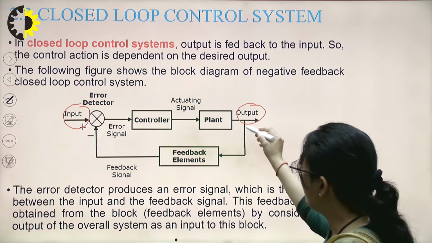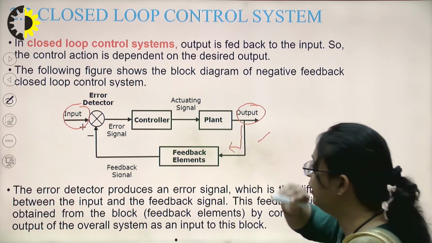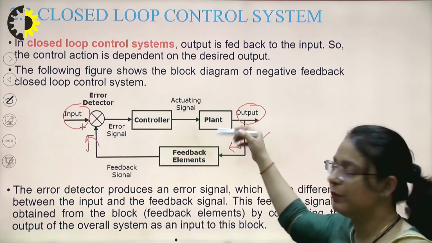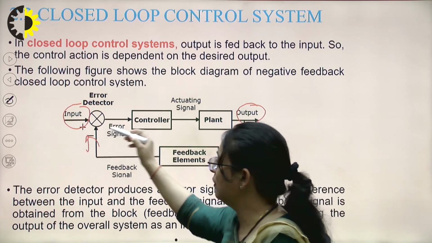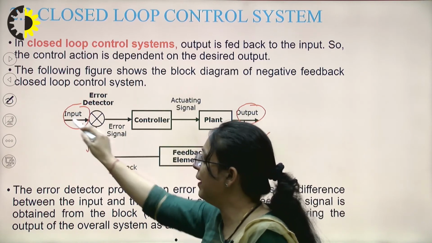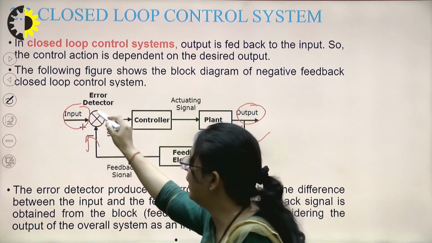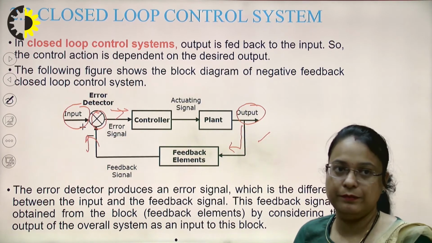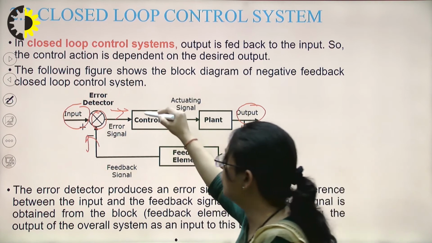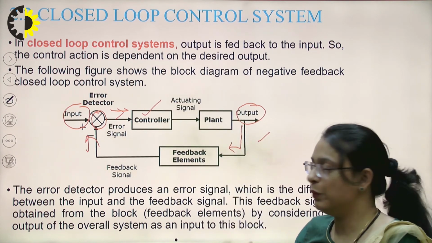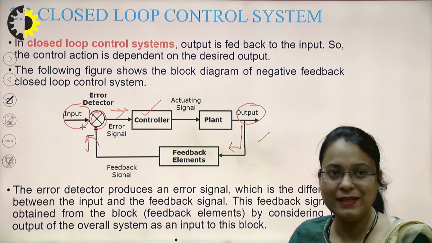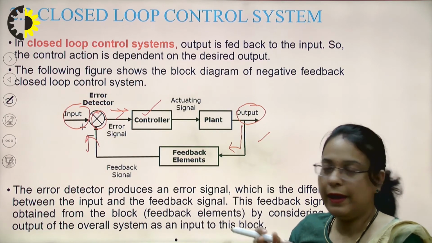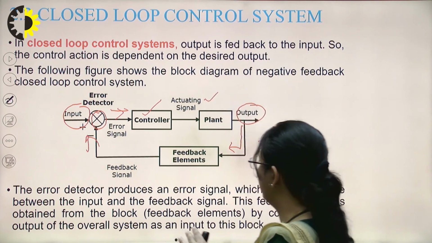You can see, this is the block diagram. A part of output is fed back to the input, right? A signal from the output is fed back from here, and it is compared with the input through this error detector, and an error signal is generated here. This error signal will go to the controller, which will do the necessary action and correct the output and generate an actuating signal.